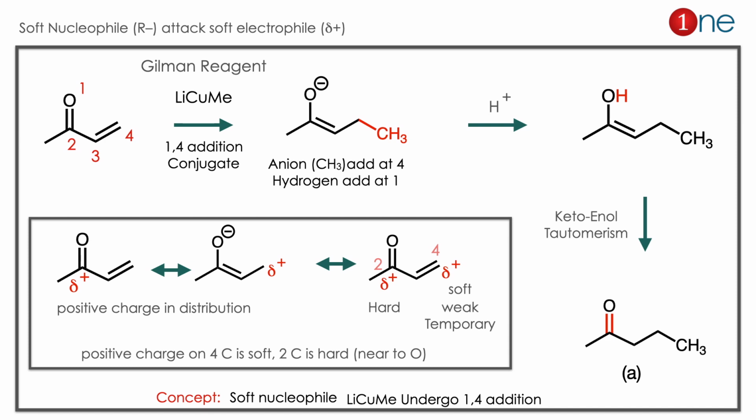If you look at it, the carbonyl carbon has positive charge and the double bond has positive charge. The double bond one is kind of weaker one because it's derived from the carbonyl carbon there. So it will be weaker and it is soft. So soft nucleophile attacks the soft center. So it will attack on the 4th position. So the 4th position is attacked, the double bond travels and O minus is established there. Then if you protonate it, OH is formed. Then if you do keto-enol tautomerism, you have the desired product, which is the 1,4 addition product. So the answer is clearly A there.